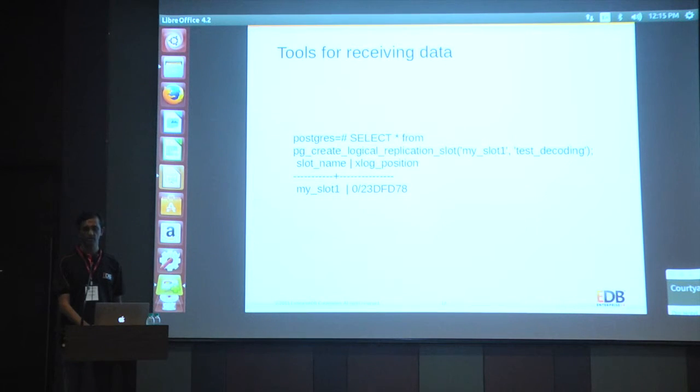I will come to that later on, which was introduced again in 9.4 specifically for logical decoding. Once this slot is created, here you can see we have given the test decoding plugin and some slot name, and it returns the position of the WAL from where it can start the decoding.